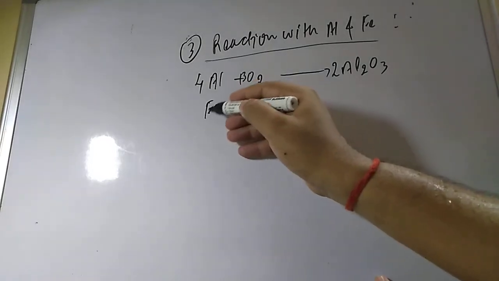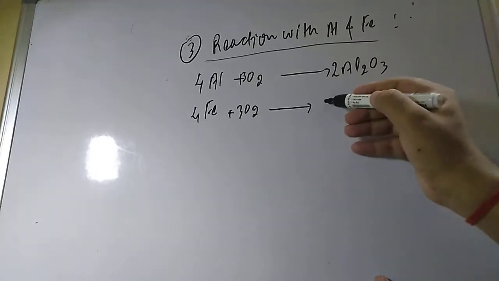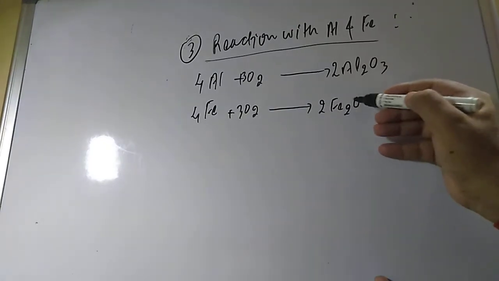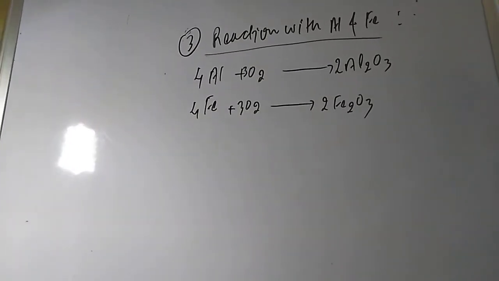Similarly, take 4 moles of iron and 3 moles of oxygen, which gives 2 moles of Fe2O3. So either aluminum oxide or iron oxide it will give.